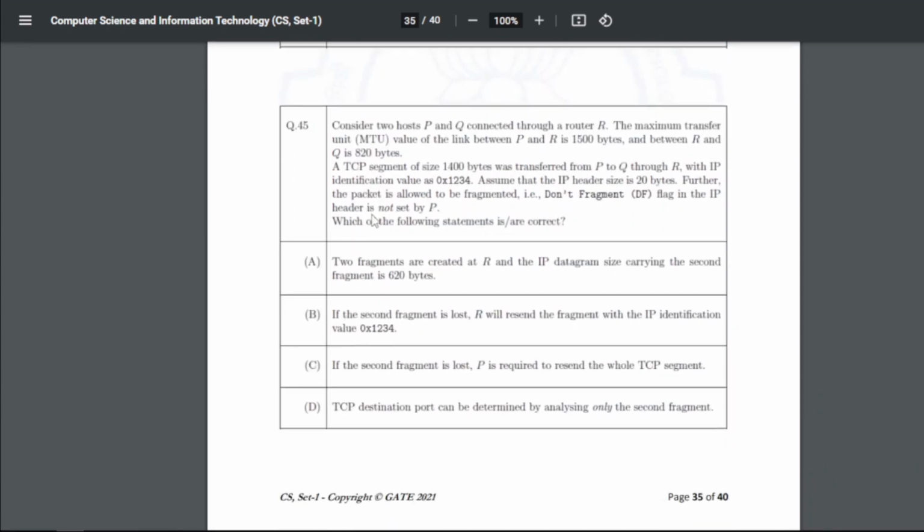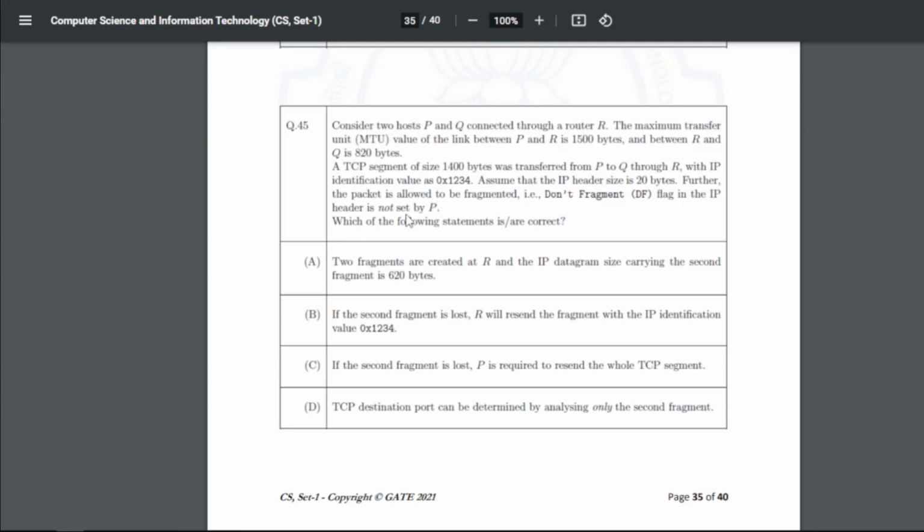Now question number 45: consider two hosts P and Q connected through a router R. The maximum transfer unit MTU value of the link between P and R is 1500 bytes and between R and Q is 820 bytes. A TCP segment of size 1400 bytes was transferred from P to Q through R with IP identification value as 0x123. Assume that the IP header size is 20 bytes.